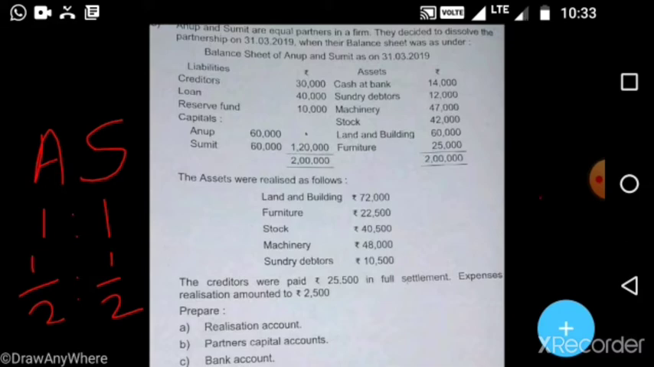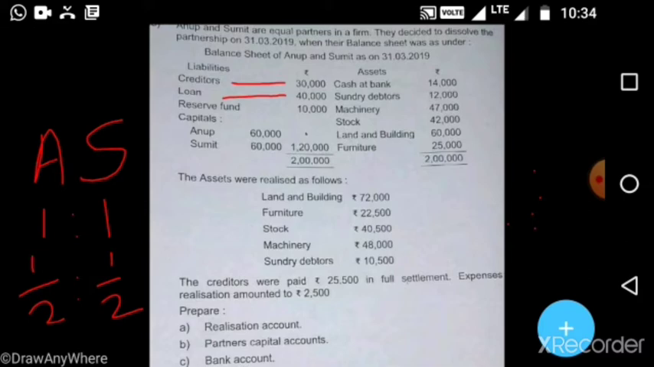They decided to dissolve the partnership, that is, close their business, on 31st March 2019, when their balance sheet was as under. The balance sheet of Anup and Sumit is given. On the liabilities side we have creditors 30,000 and loan 40,000. So this loan, where do we have to transfer it?